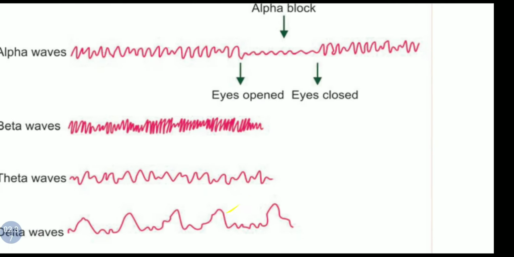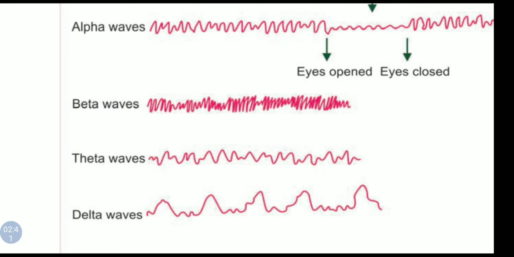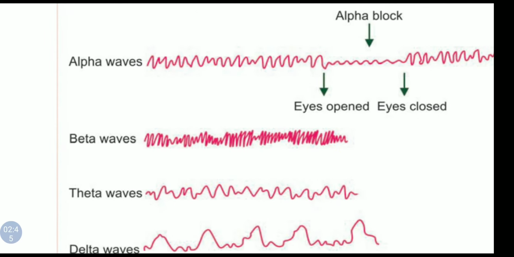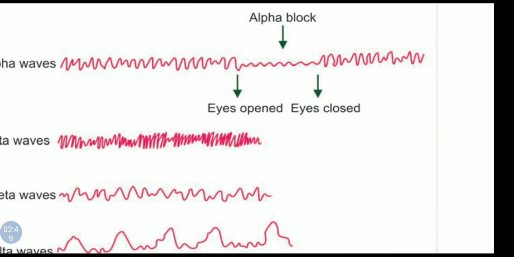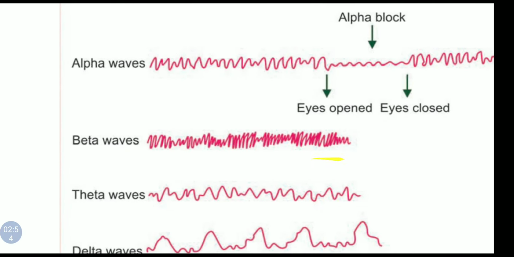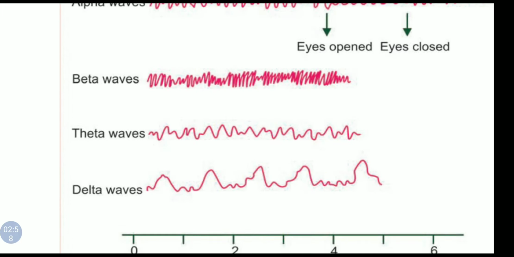Here in this diagram you can see alpha waves. Their frequency is very fast, but the amplitude is less here. These waves are obtained only when the eyes are closed, during sleep. Beta waves you can see here, their frequency is very fast, amplitude is also less.